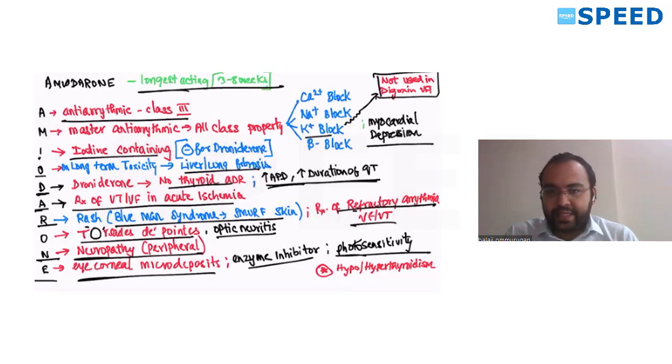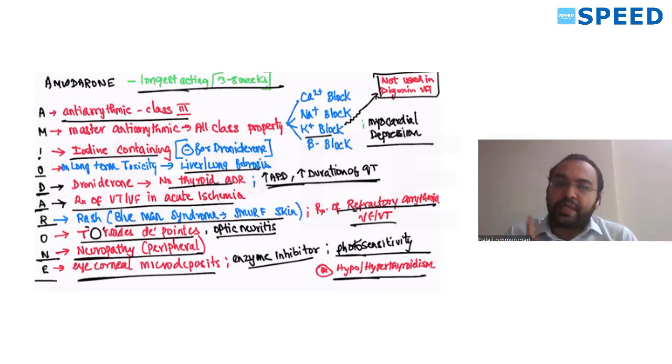I, iodine containing. So it can cause hyperthyroidism and hypothyroidism. On long-term toxicity, lung and liver fibrosis can happen. Now D for dronedarone, it does not contain iodine, so no thyroid ADRs. The same D we already saw, duration of QT is increased.